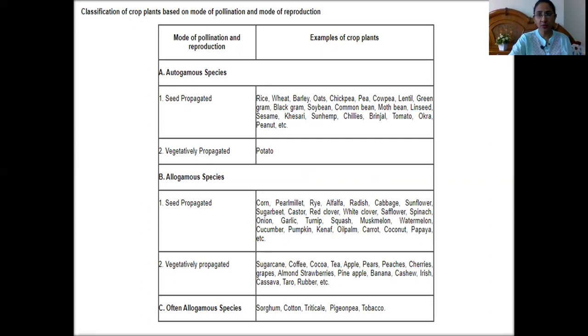And among self-pollinated species propagated vegetatively is potato. Potato is a self-pollinated crop which is propagated vegetatively.